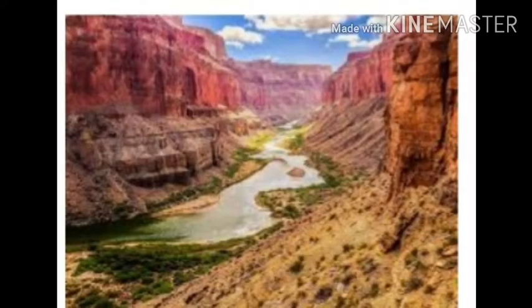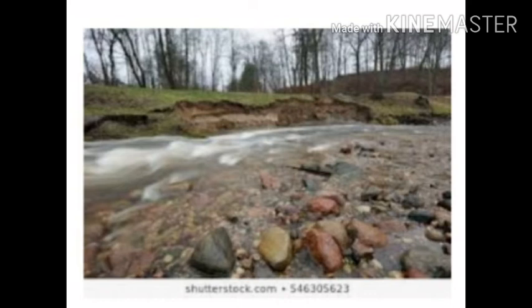Students, look at the picture. It is the picture of the erosional work of the river. When the river flows with a high speed, the river bank portion as well as the river bed portion get eroded due to the high speed of the water. Small sand particles and pebbles get separated from the main portion of the rock, river bank or river bed. This is the erosional work of the river.